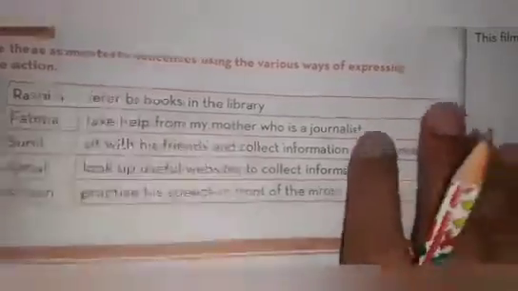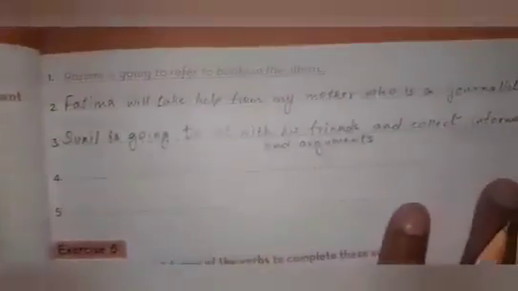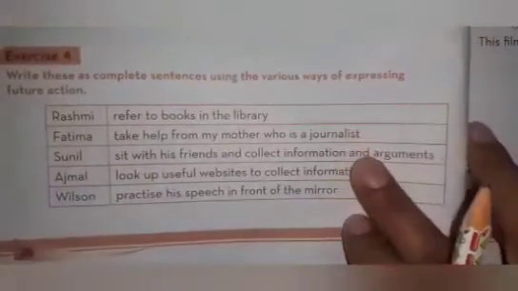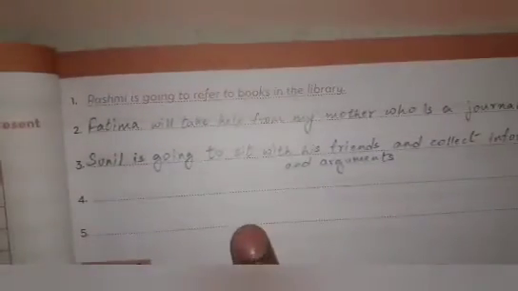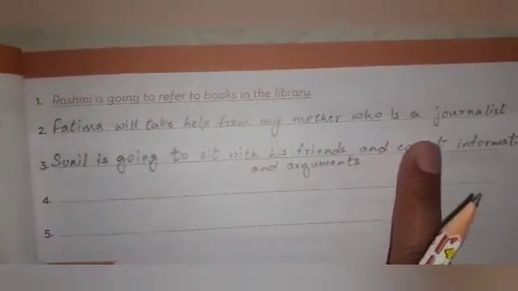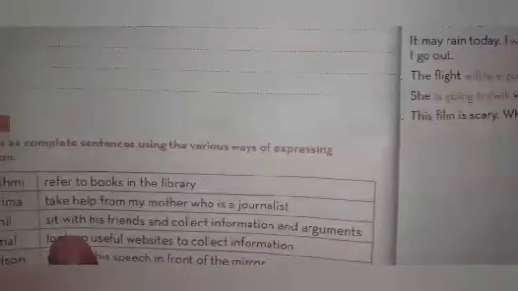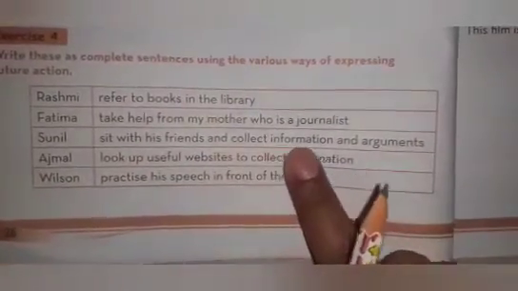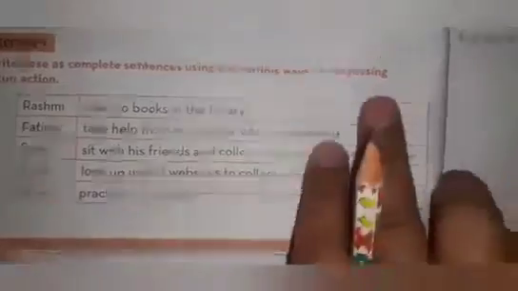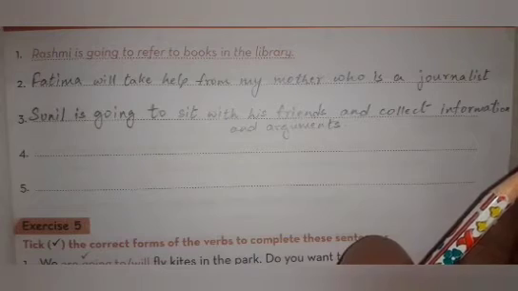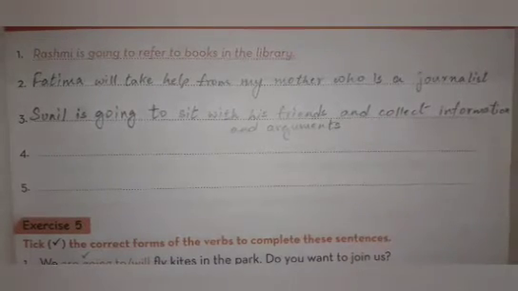Rashmi referred to books in the library. He has given you Rashmi is going to refer to books in the library. The second one which he has given is Fatima take help from my mother who is a journalist. We can write Fatima will take help from my mother who is a journalist. See the next one. Sunil sit with his friends and collect information and arguments. We can write Sunil is going to sit with his friends and collect information and arguments. Okay.